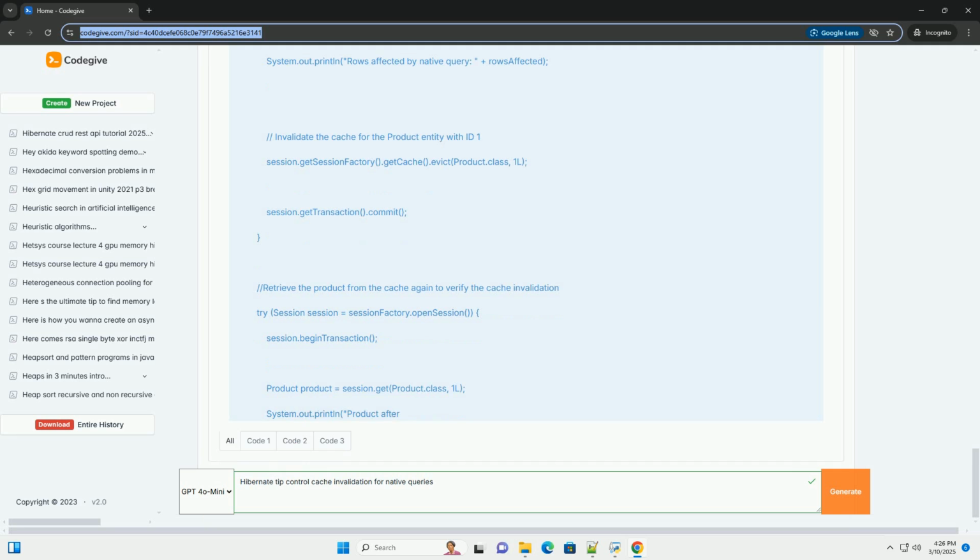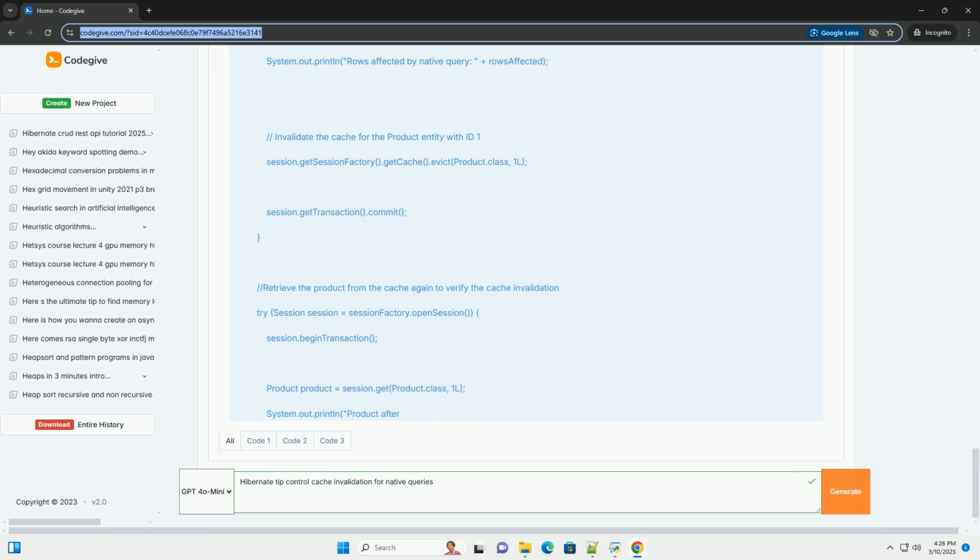2. Strategies for cache invalidation with native queries. There are several approaches to handle cache invalidation for native queries. Choosing the right one depends on the complexity of your native queries and the level of consistency you require. A. Automatic invalidation, when feasible. Identifying modified entities: if your native query's impact is limited to specific entities that Hibernate manages, you can leverage session.evict or sessionFactory.getCache().evict to invalidate the corresponding cached entity instances.